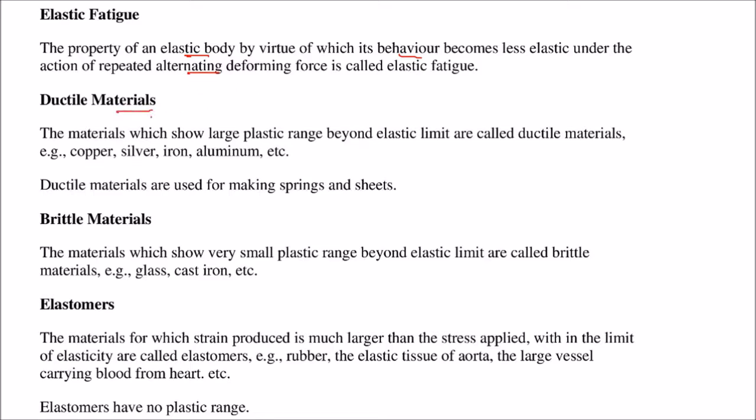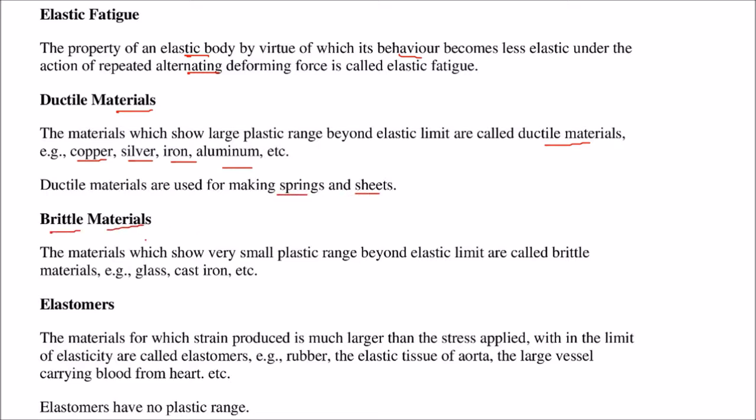Ductile material. The materials which show a large plastic range beyond the elastic limit are called ductile materials. See, copper, silver, iron, aluminum, these are all metals, or you can say near to metal, and they are showing ductility. These are used to make springs and sheets.